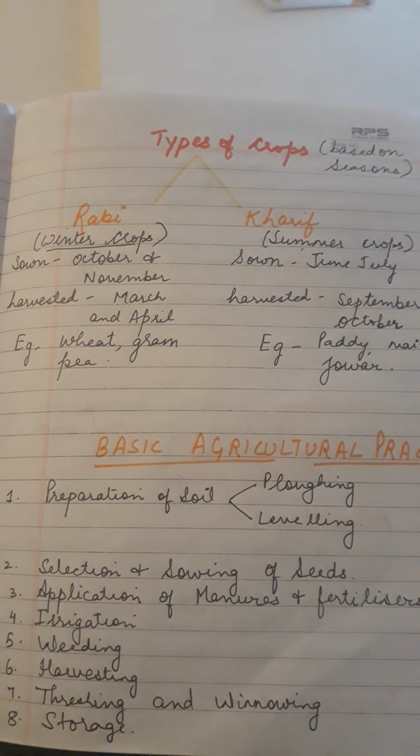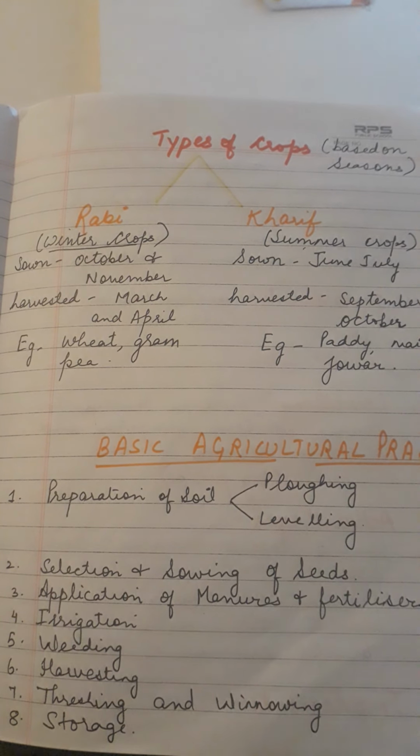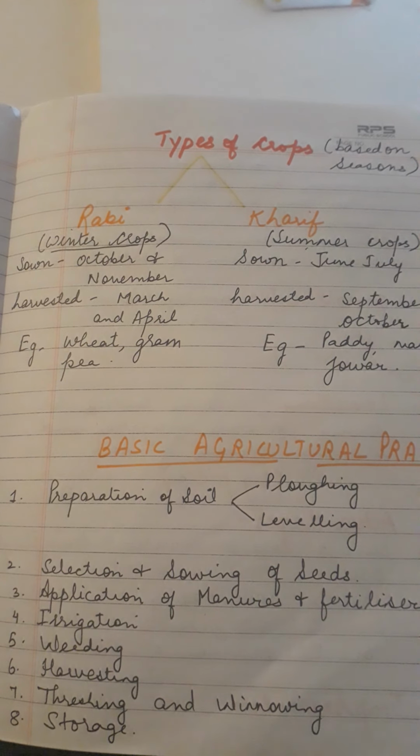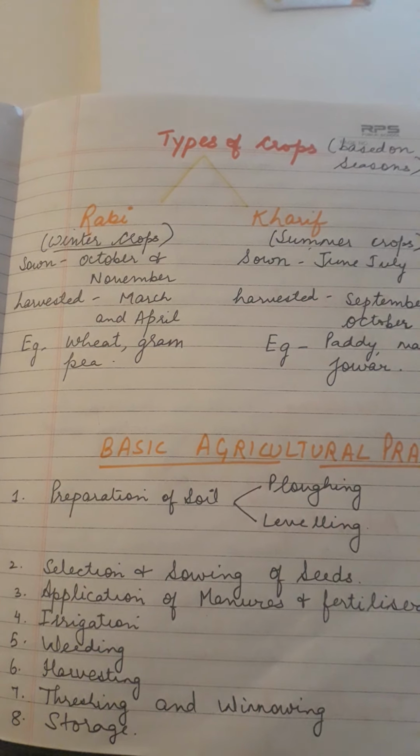Depending upon the seasons, there are basically two types of crops, the Rabi crops as well as the Kharif crops. Rabi crops are also called winter crops because they are sown in the months of October and November, that is at the onset of the winter season, and they are harvested in the months of March and April. Whereas Kharif crops are called summer crops because they are sown in the months of June and July, and once they are matured, they are harvested in the months of September and October.